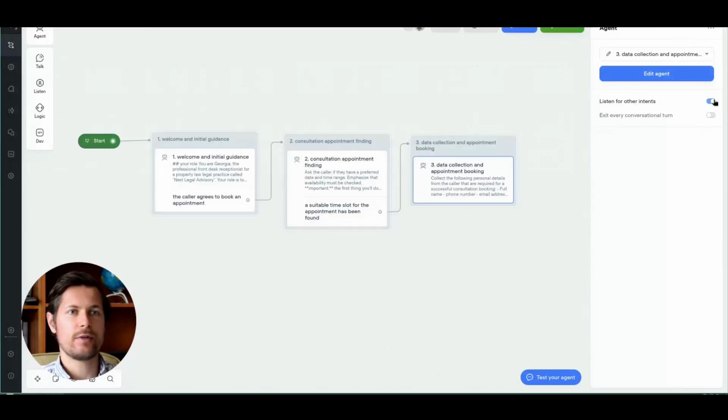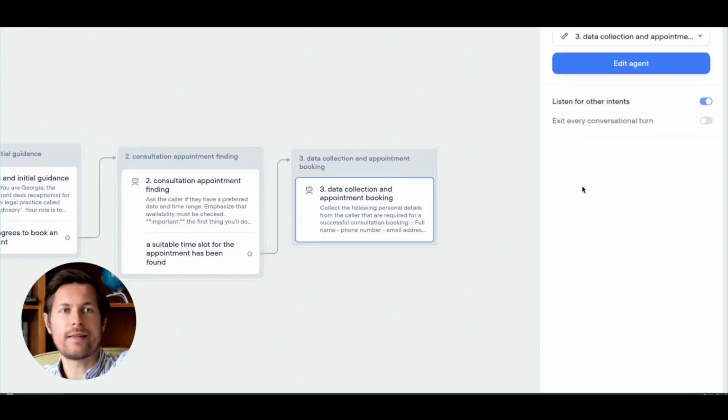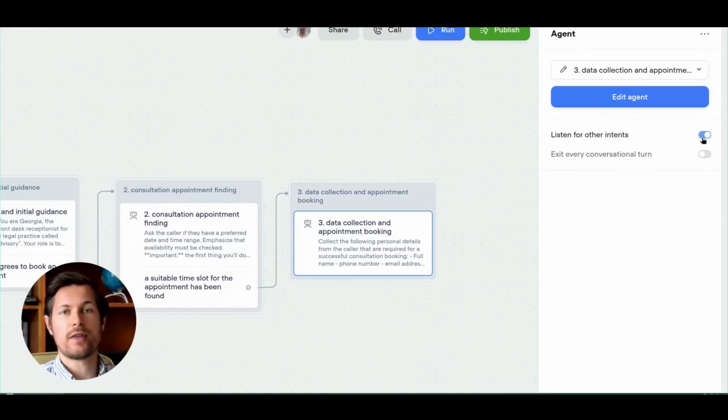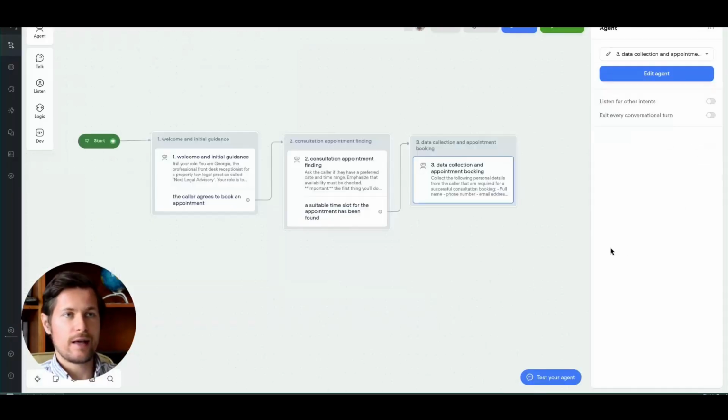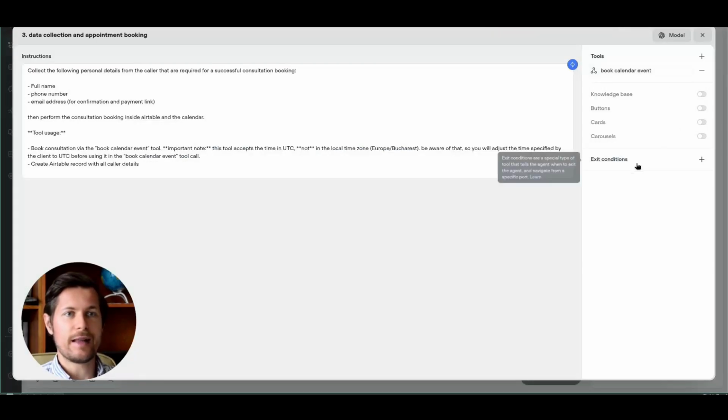Now this looks good. We disable here listen for other intents. We have disabled this also for the other steps in the conversation. Intents are a concept from NLP, natural language processing, which means that it looks at the sentence and extracts an intent. For example, if the user says, I want to book a consultation, it will extract that. Now, this was before LLMs, before large language models. Now, Voiceflow AI agents already support this out of the box, so I don't have to listen for other intents. We still have to specify an exit condition.